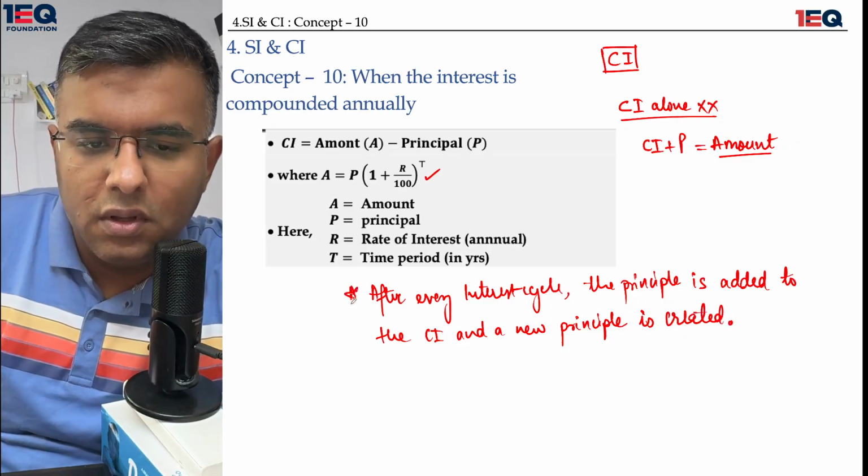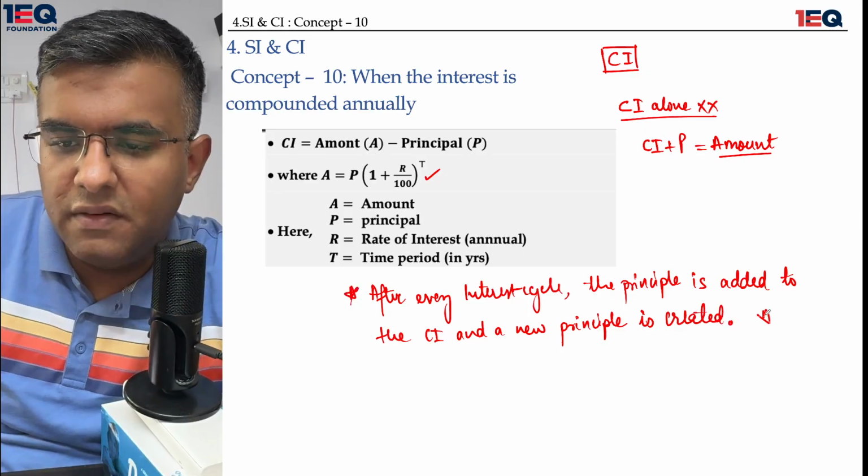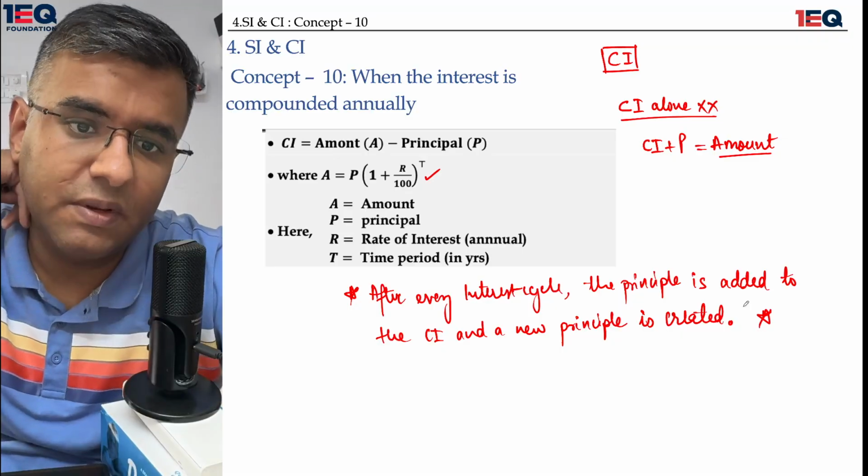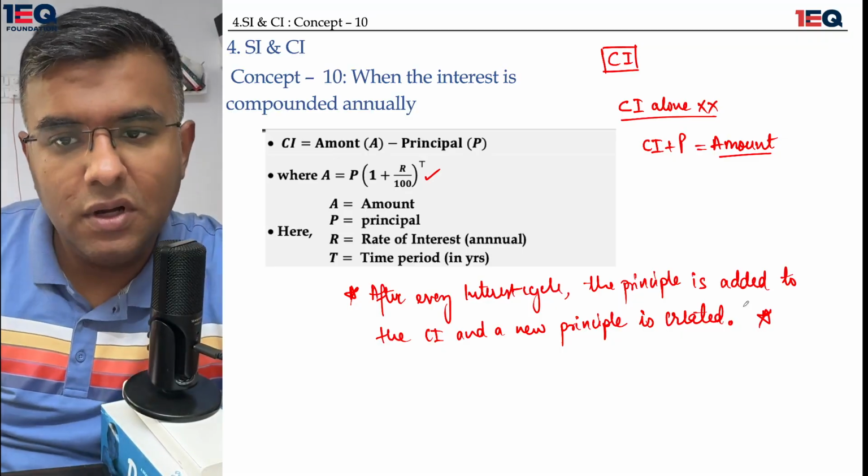So this is the reason that after every interest cycle you get a new principal, because the previous one is added. That is why it is called compound interest.